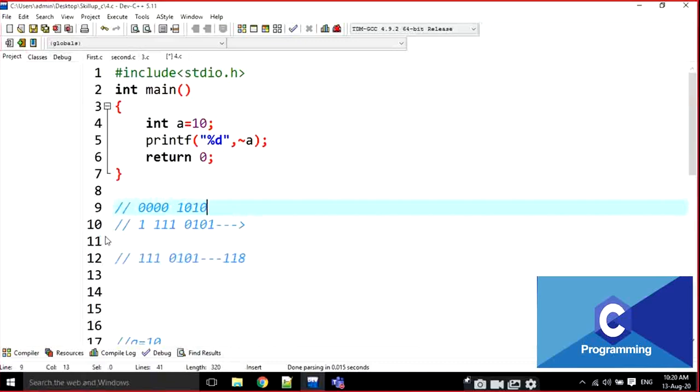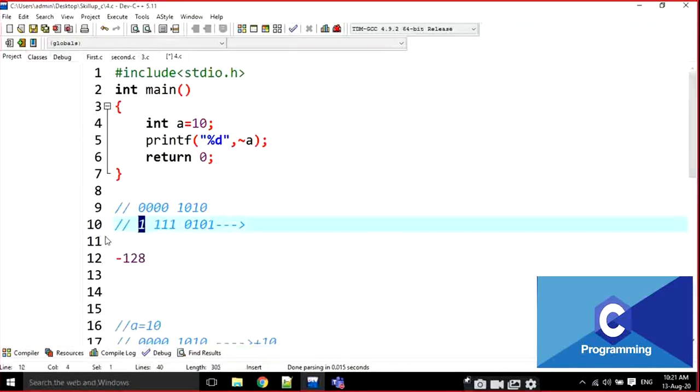Is it 118 or 117? Sorry, it is 117. This is the binary value 117. Then this is minus 128. So it is minus 128 plus 117, and that is the output: minus 11. Minus 11 is the answer.